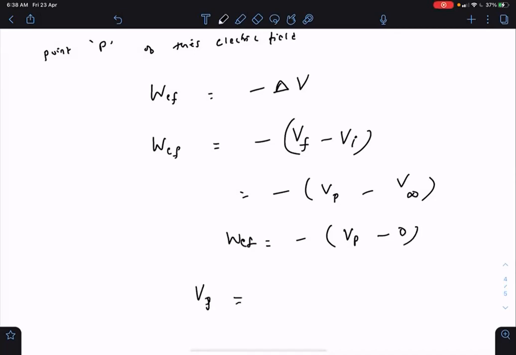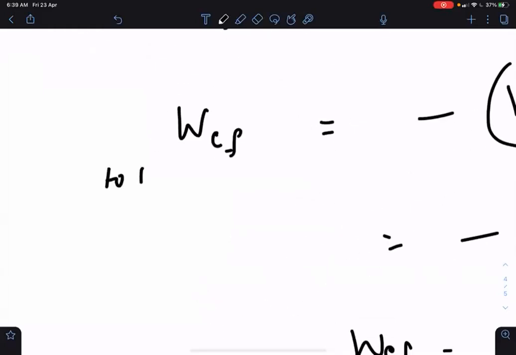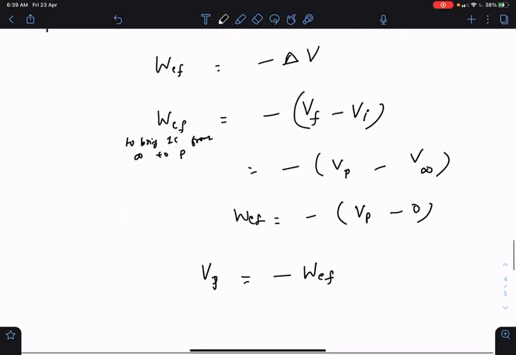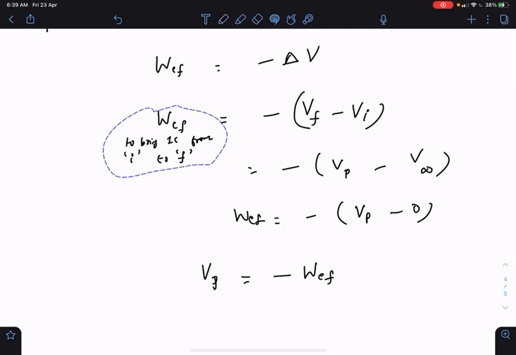So what is the potential at P? To bring 1 coulomb from infinity to P, from initial to final.